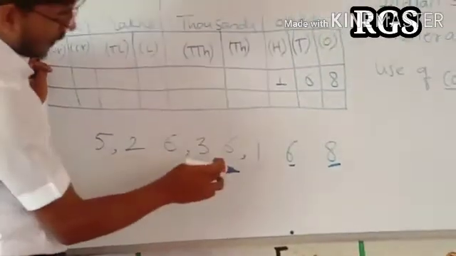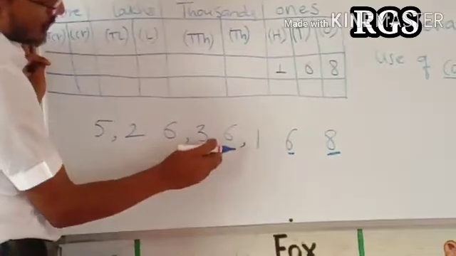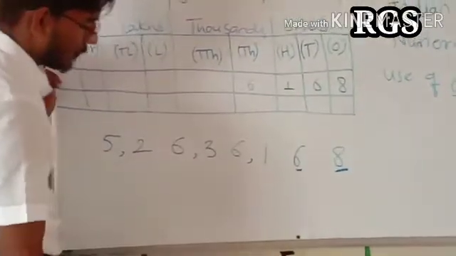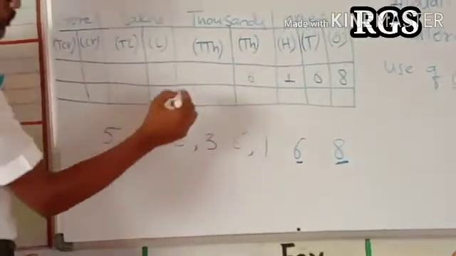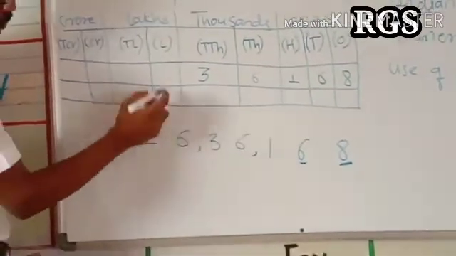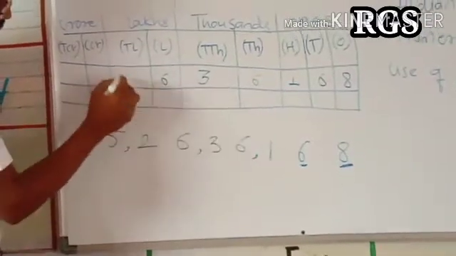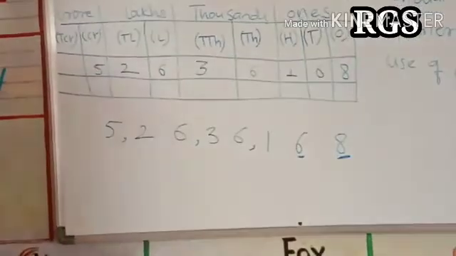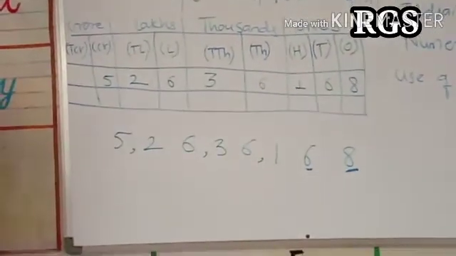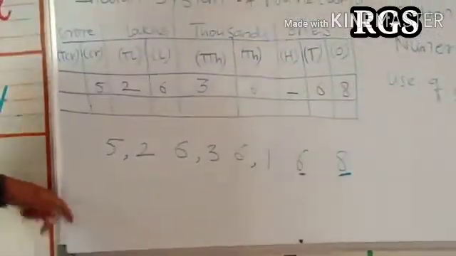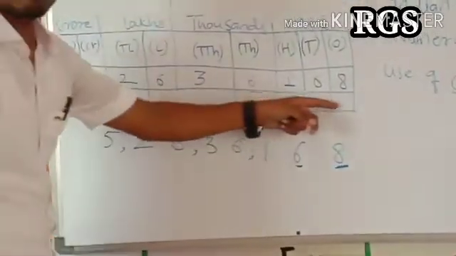Now see, what is that? 6. We have to write the 6 in this 1000 grade. We have to write this 3 into 10,000. We have to write this 6 into lakh grade. This 2 into 10 lakh and 5 is at crore. Now see, we write the same number in the standard form.